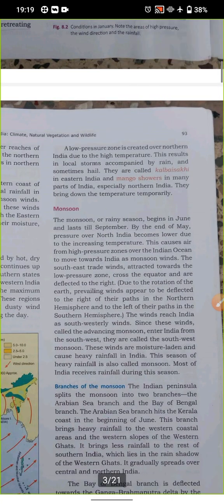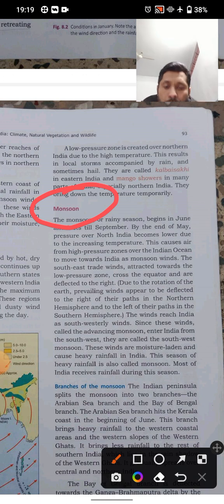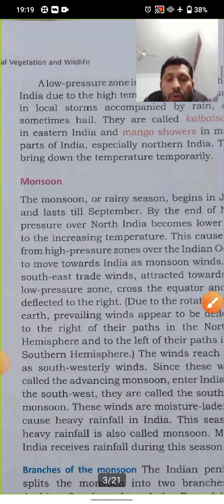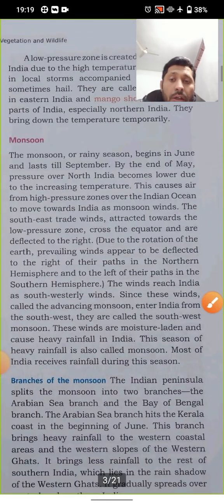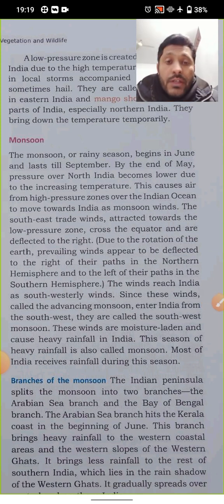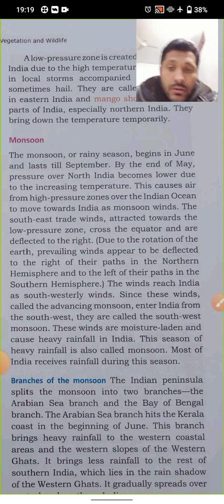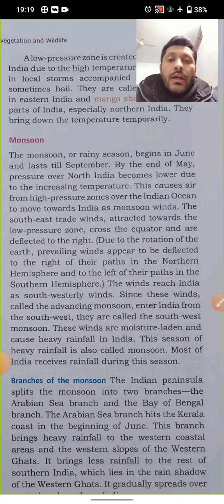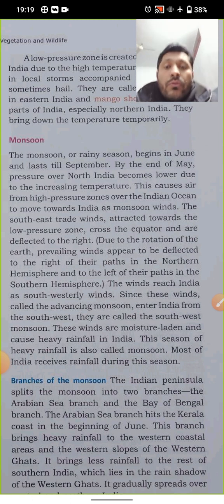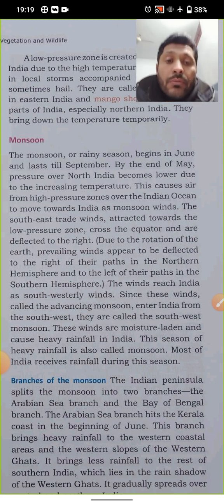Let us see what the monsoon is now. We are all focusing on the monsoon. So just put your finger in the book while I'm reading. It will be easy for you. You have to concentrate with pencil. Underline at the time when I am saying. At the same time, you have to listen very carefully to what words I'm pronouncing, what way I'm reading and what way I'm explaining. The monsoon or rainy season begins in June and lasts till September.